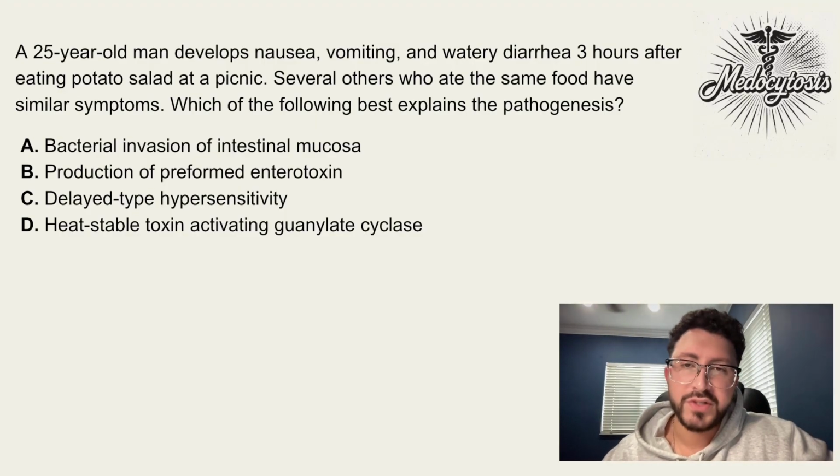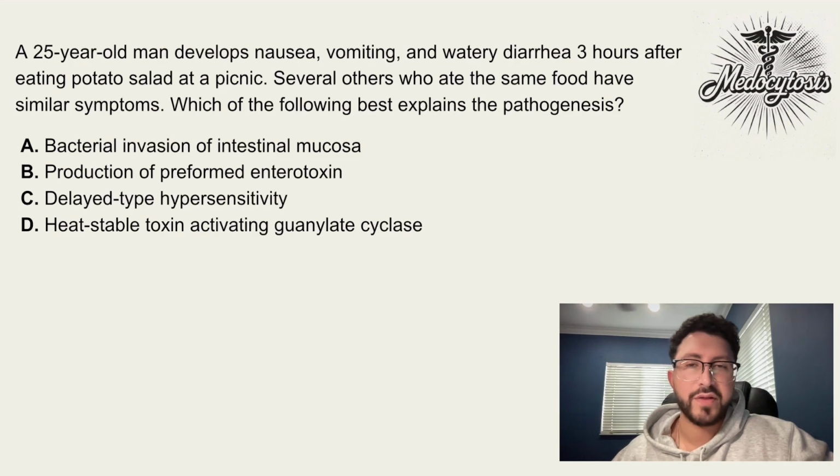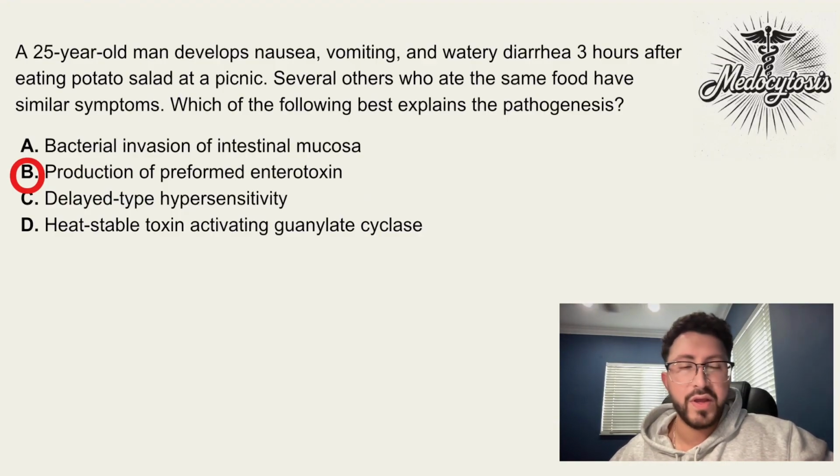Now, as for B, production of preformed enterotoxin, this is the correct answer. Another word for preformed enterotoxin is the heat-stable toxin produced by Staphylococcus aureus, especially with potato salad. So when a patient eats the potato salad and there's this toxin inside the food, they present 1 to 6 hours later with vomiting and diarrhea. So there's an immediate onset after they've ingested the potato salad. So this is the correct answer, B.